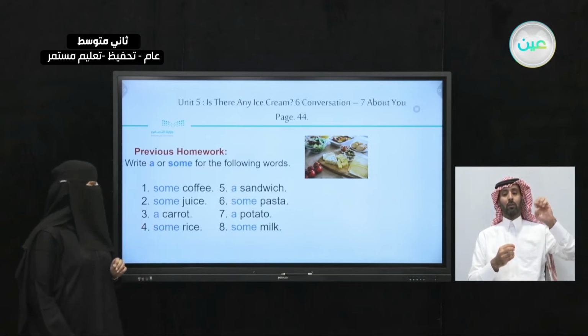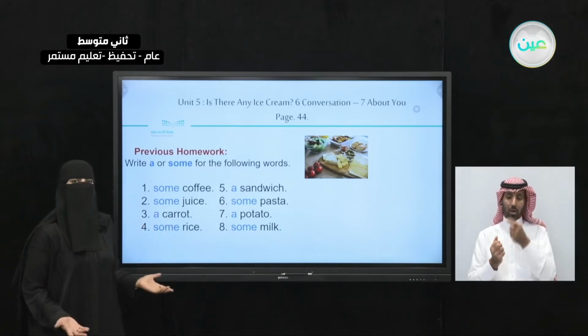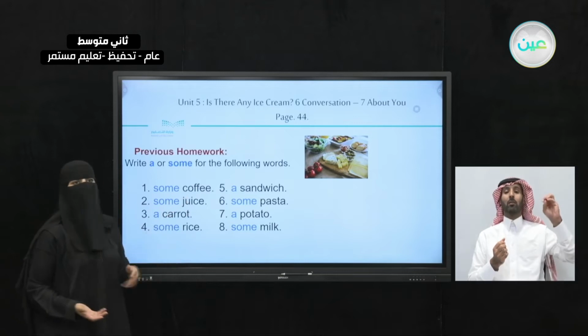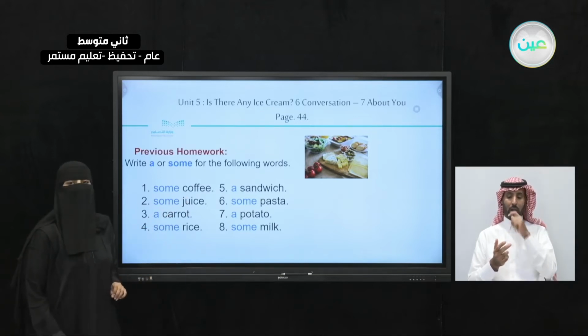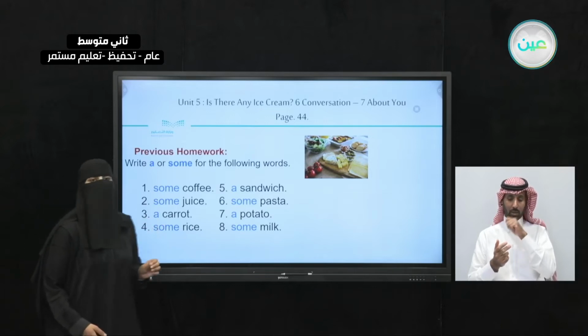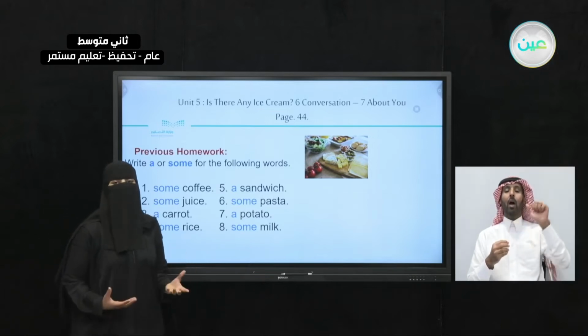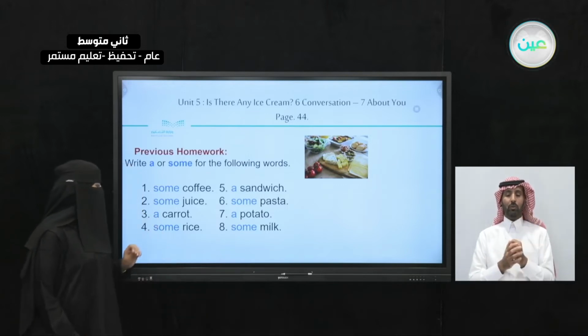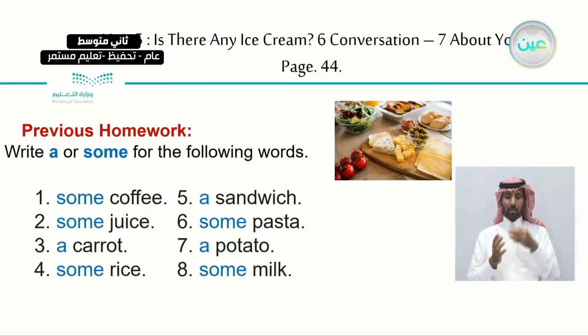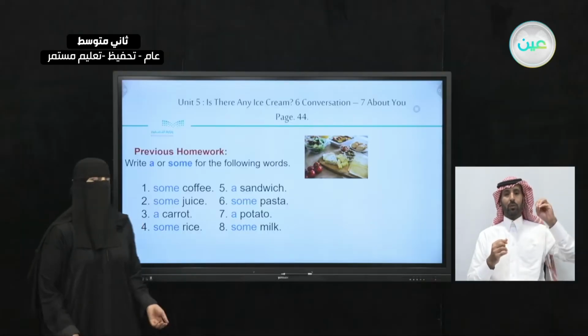How about juice? Some juice. Why? Both of these are non-count nouns. How about carrot? Here we added a carrot because we can count the carrots, right? Next we have rice. Because it's non-count, we added the word some: some rice.